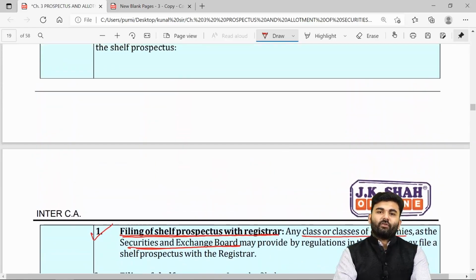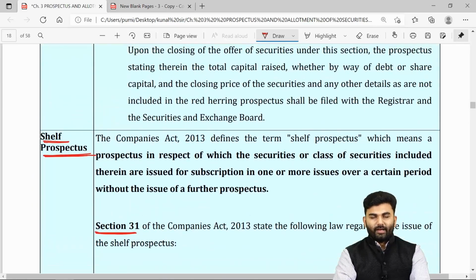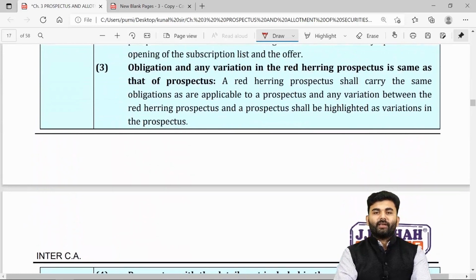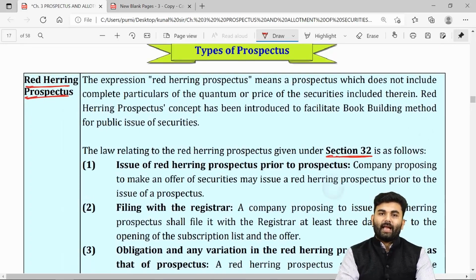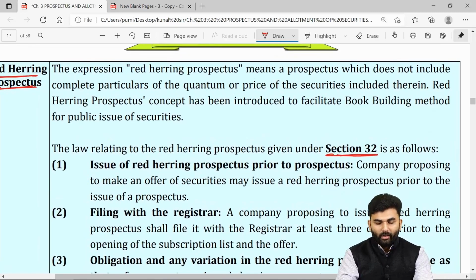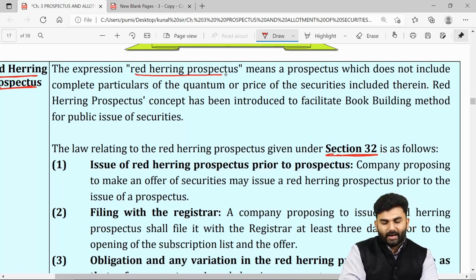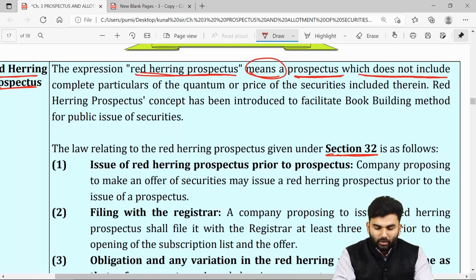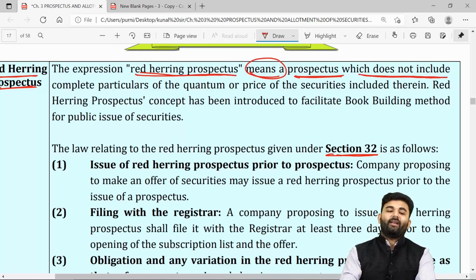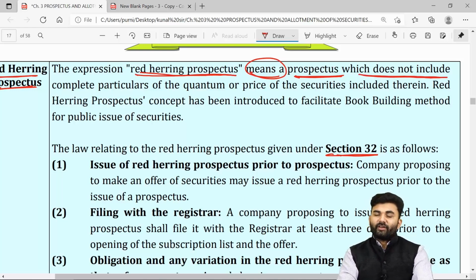The next provision over here is a red herring prospectus, which has been given under section number 32 of the Companies Act 2013. See, whenever we talk about a red herring prospectus, the lawmaker says that a red herring prospectus is a prospectus which does not include some of the vital information. Sir, which vital information is missing over here?